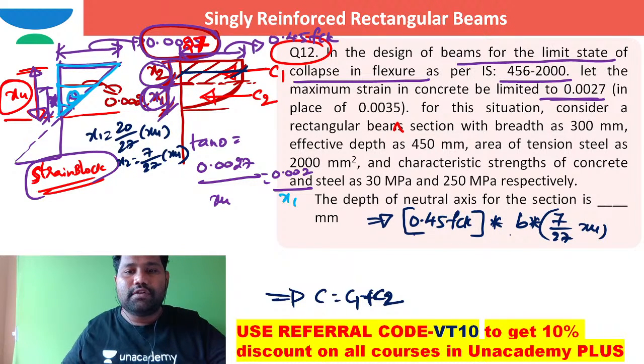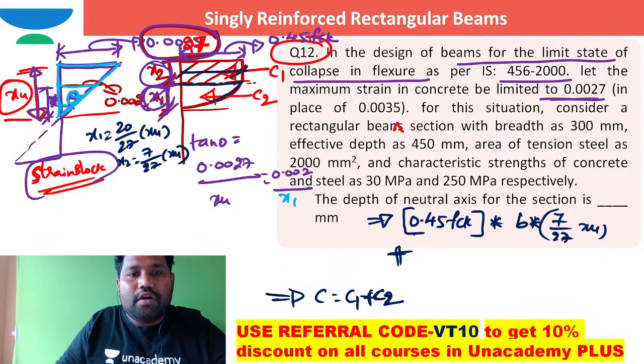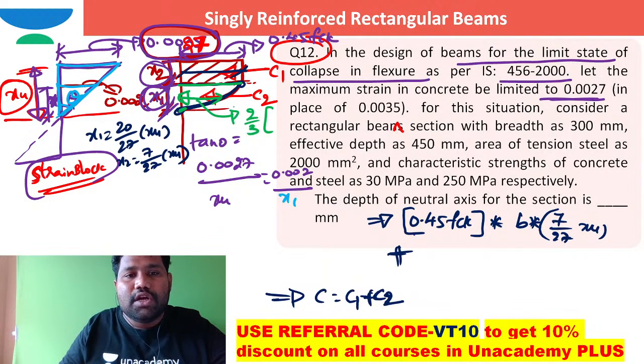This is compression force C1 plus compression force C2. What is the average value of stress here, brother? From here to here, the variation is a parabola. What is this average stress here? I can take 2 by 3 times of this stress, plus this is 0 and this is 0.45 FCK. So the average stress is 2 by 3 times of 0.45 FCK.